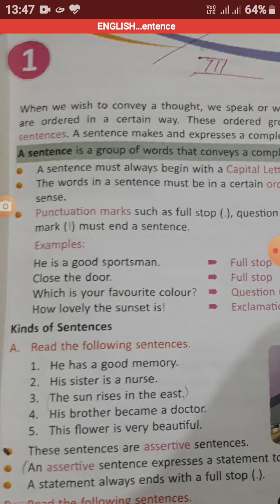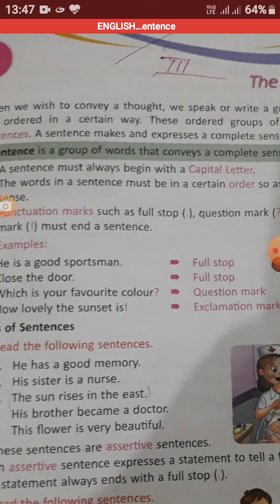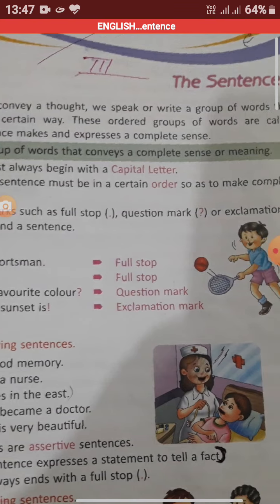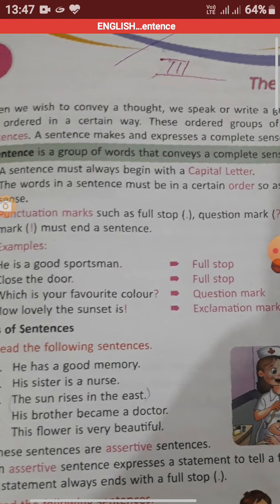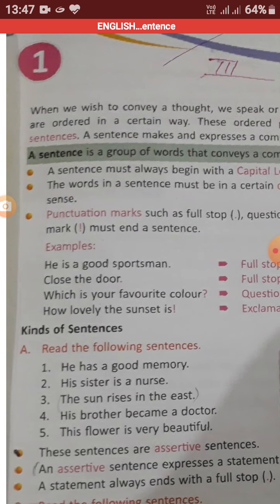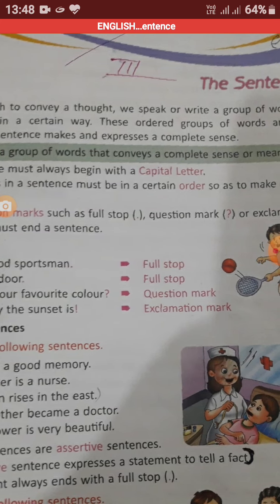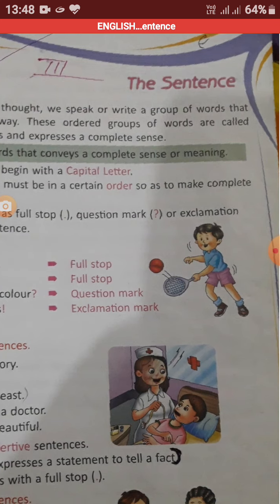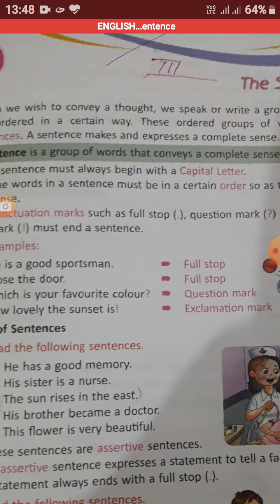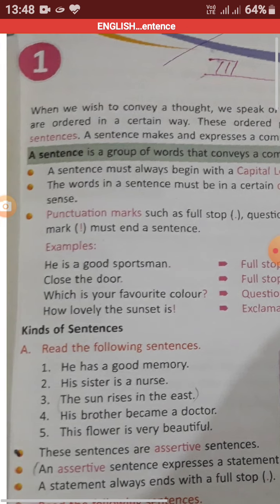Punctuation mark. Now, there are different types of sentences. Here we are going to learn basically 4 kinds of sentences. The punctuation mark is always used as per the sentence. If it is an assertive sentence or imperative sentence, the sentence ends with a full stop. If it is an interrogative sentence, it will end with the question mark, and an exclamatory sentence will always stop with an exclamation sign.